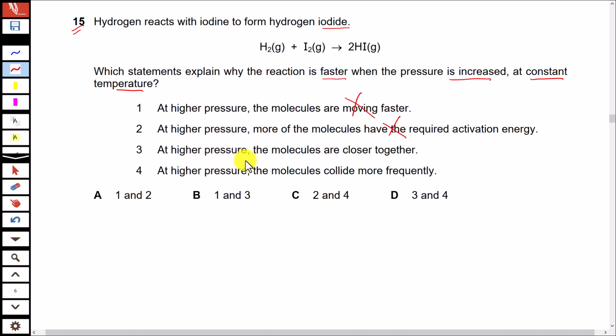At higher pressure, the molecules are closer together. Yes, that is correct. At higher pressure, the molecules collide more frequently. Yes, that is a result of the above, and that is the reason why the rate of reaction is increased when the pressure increases. That is also correct. So D option, statements 3 and 4 are correct.